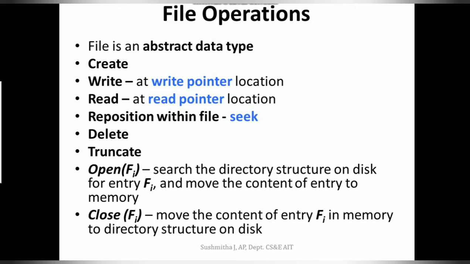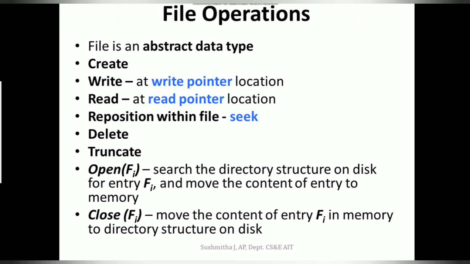But in case of truncate, I only clear the content, which could shrink my size from 1 MB to probably a few 5 KB. But my attributes, my references of that file in the tables and everywhere will still remain intact.